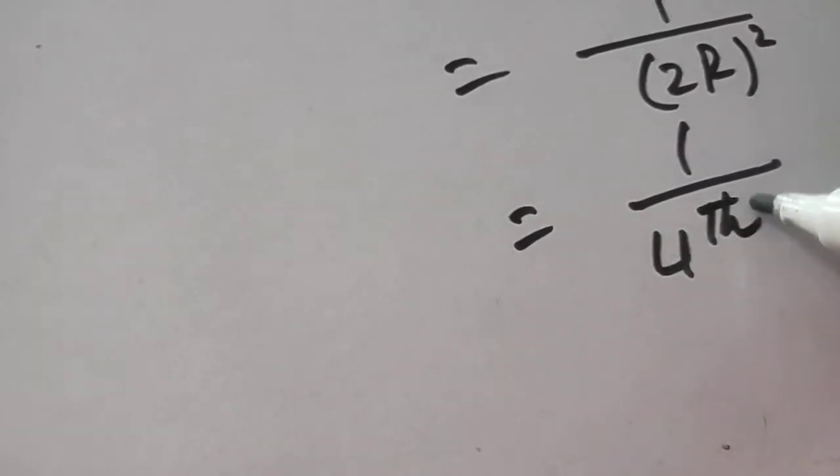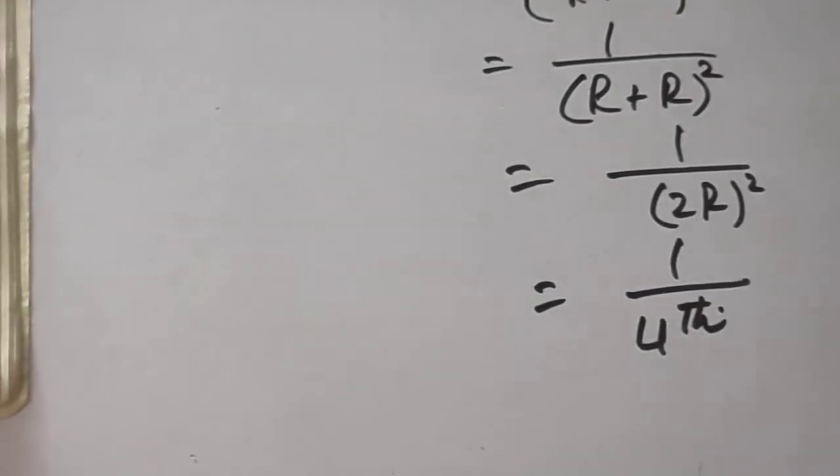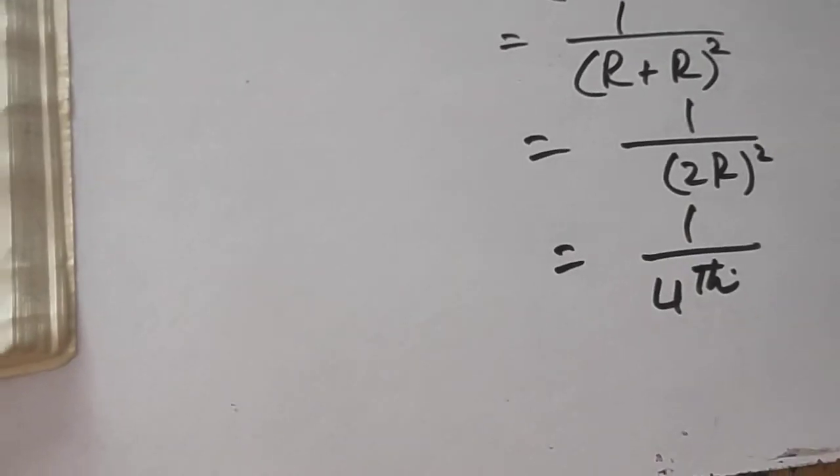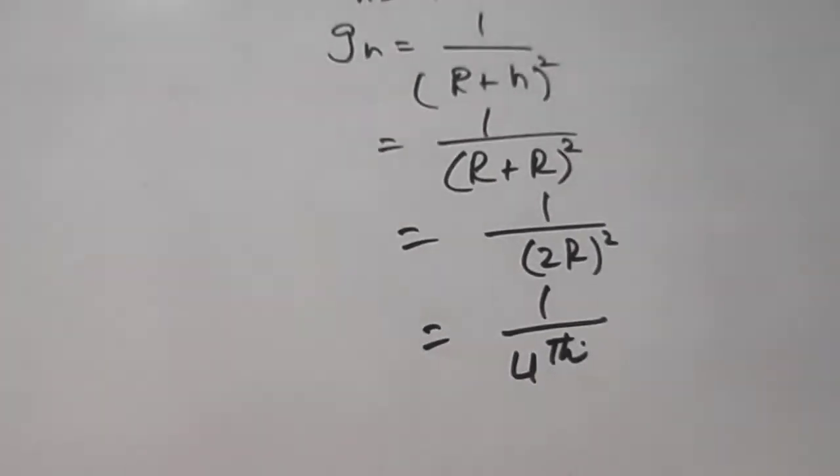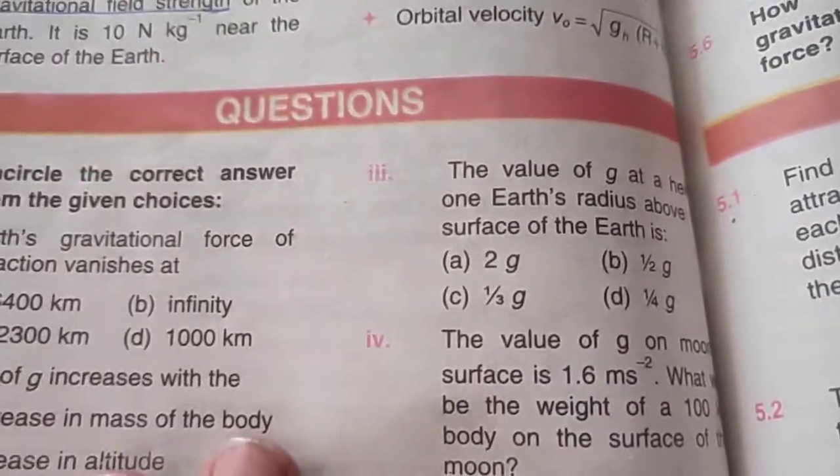So value of G will become 1/4 at a distance of 1 earth radius. So the correct answer is option D. Correct answer is option D.